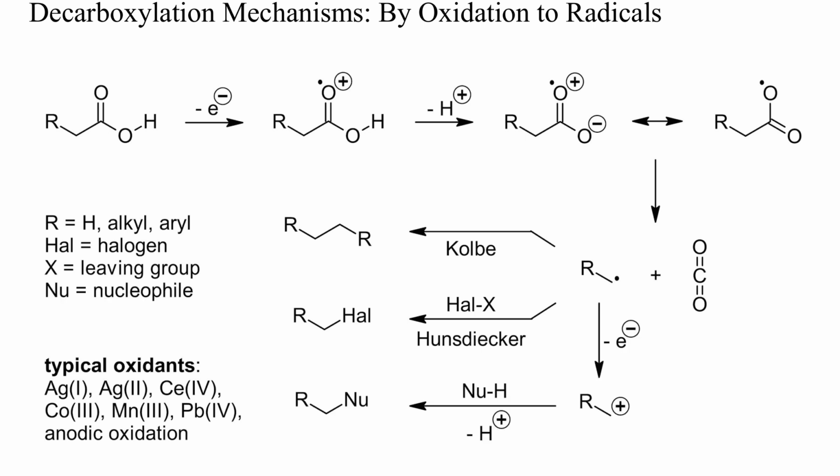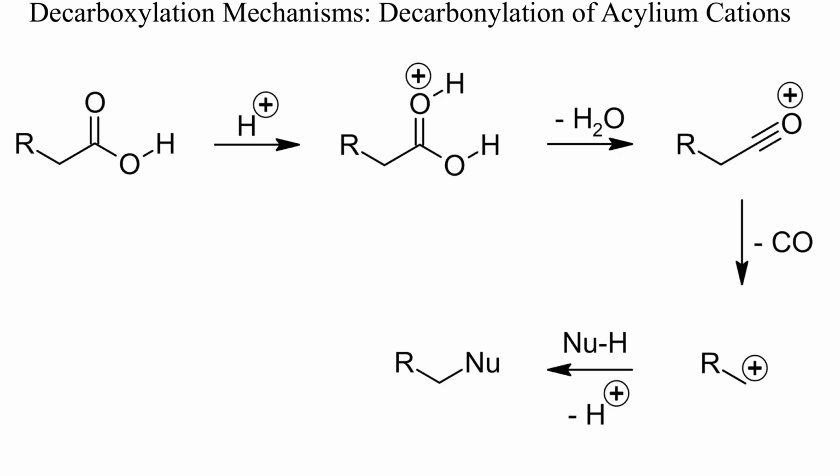With an excess of oxidant, radicals can also be oxidized to carbocations, which then react with any nucleophile present in the reaction mixture, including water or alcohols. Another decarboxylation mechanism is the decarbonylation of acylium cations. Such reactions proceed readily if the intermediate carbocation is well stabilized, as for instance in alpha-alkoxy acids or aryl acetic acids.